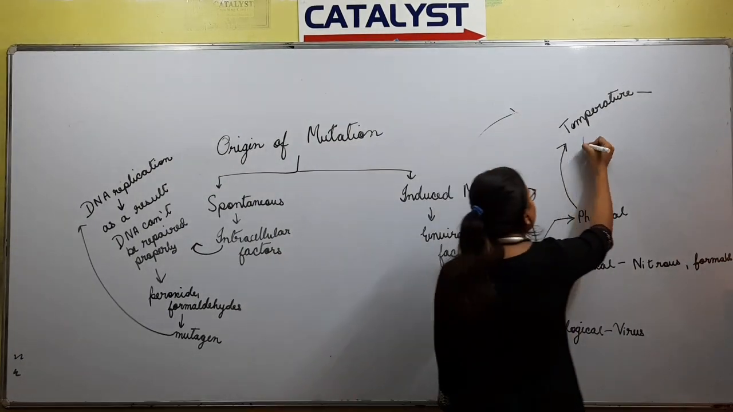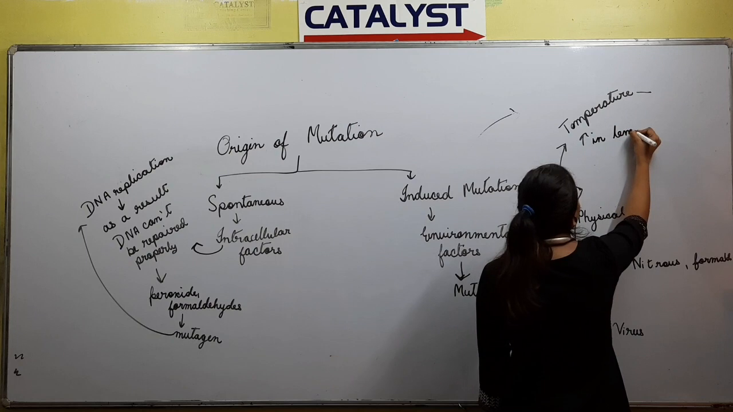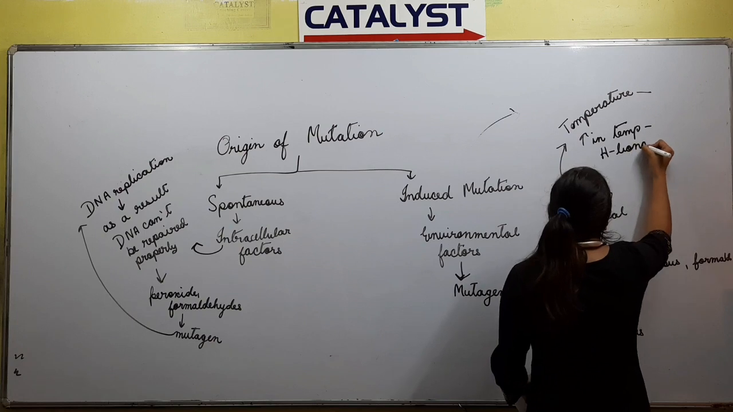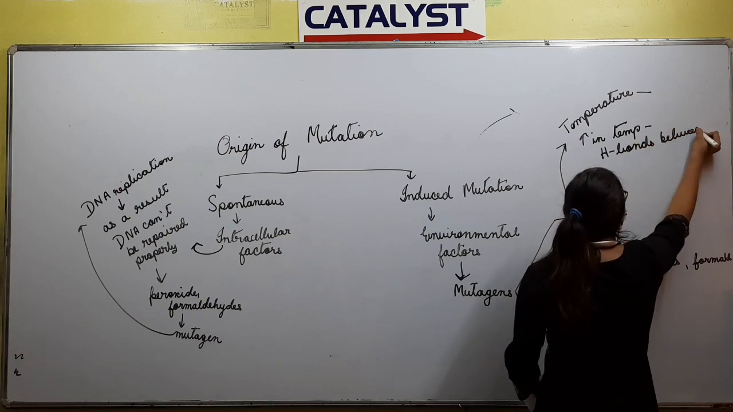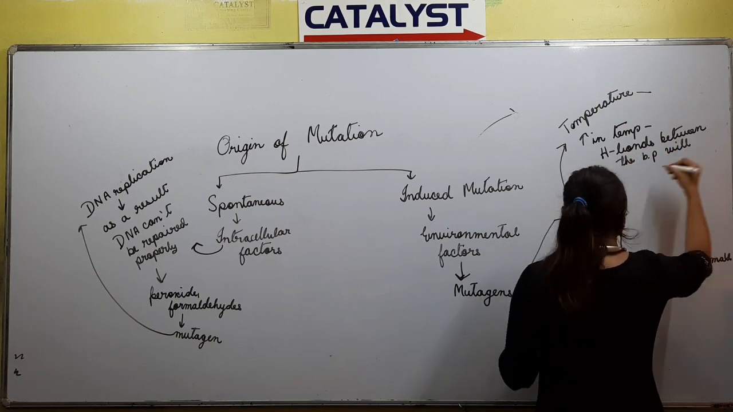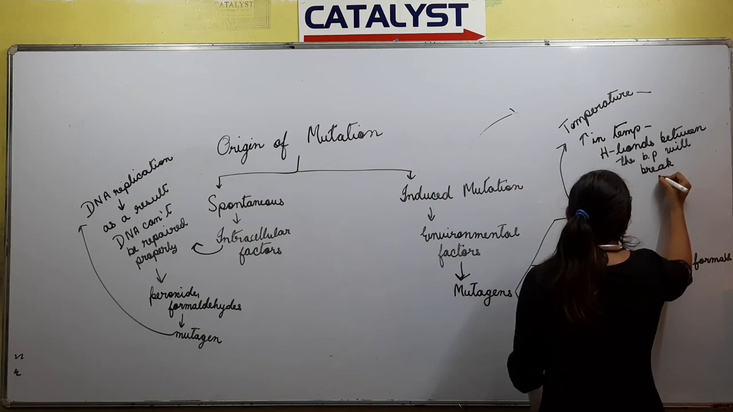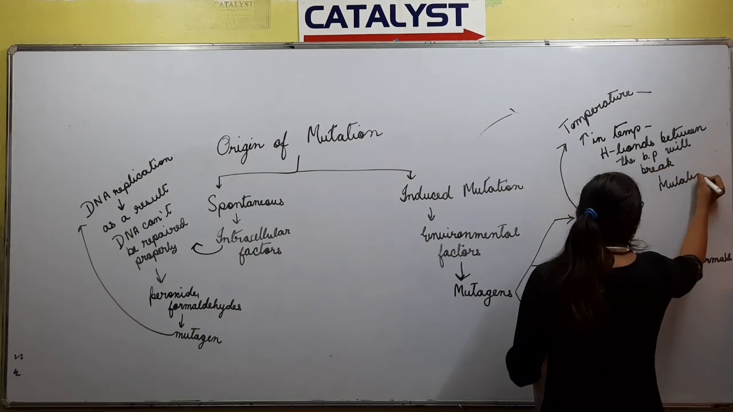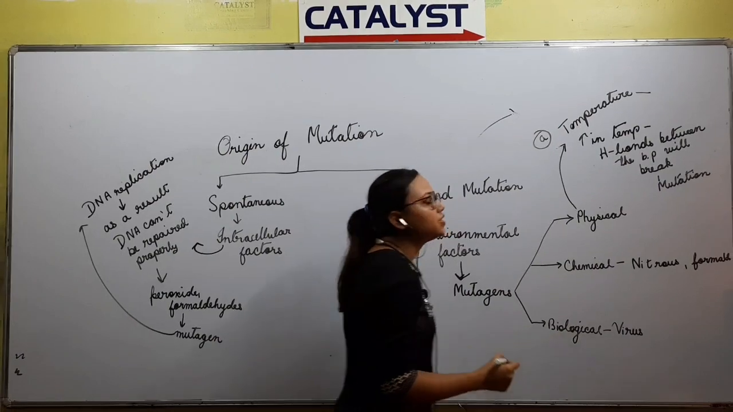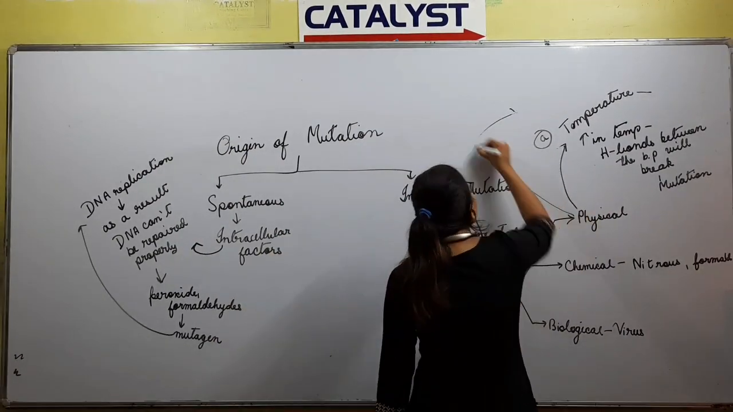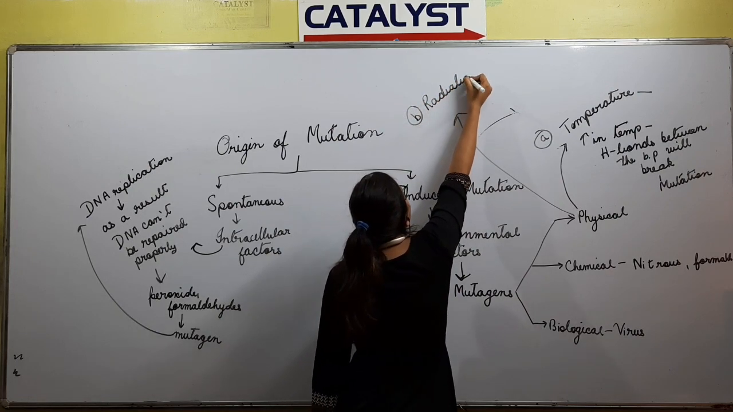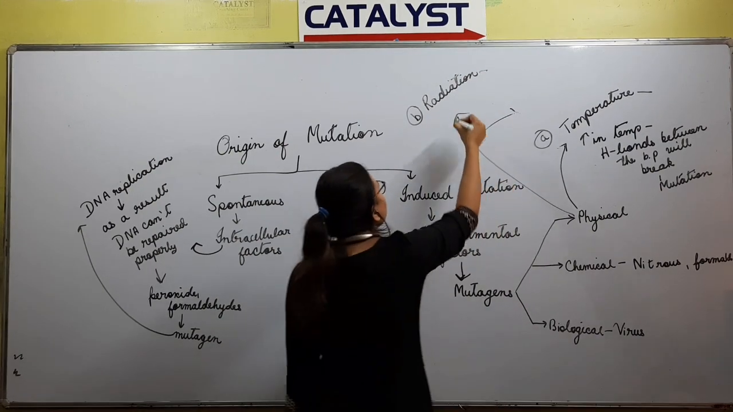mutation. So whenever there is an increase in temperature, hydrogen bonds between the base pairs will break, and this will cause mutation. So under physical, the first point is temperature, and the second point is radiation. Various types of radiation like alpha rays, beta rays, gamma rays can cause mutation.